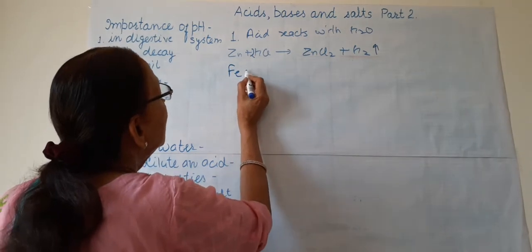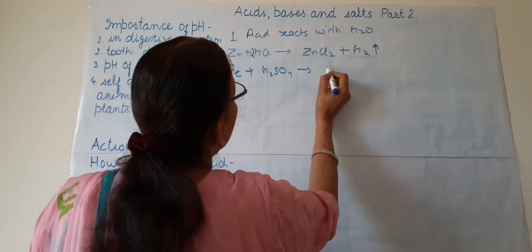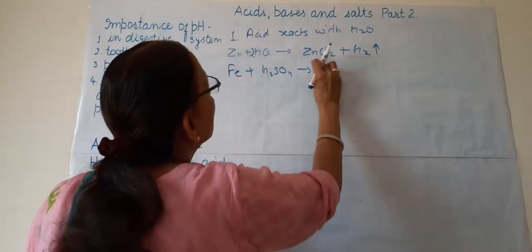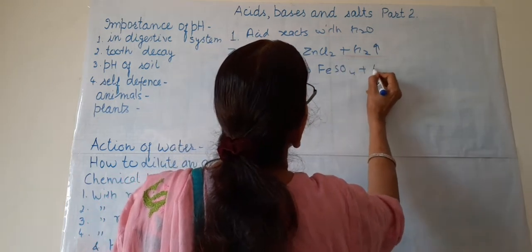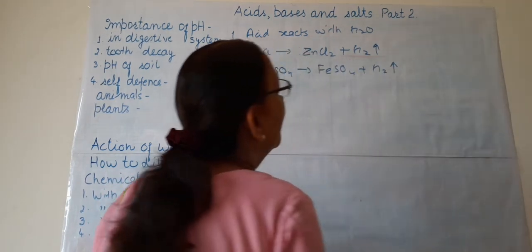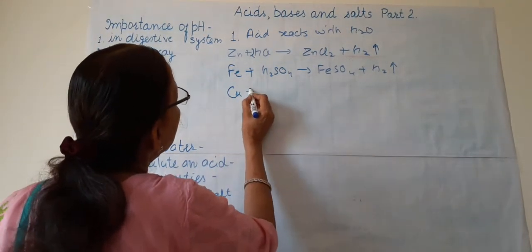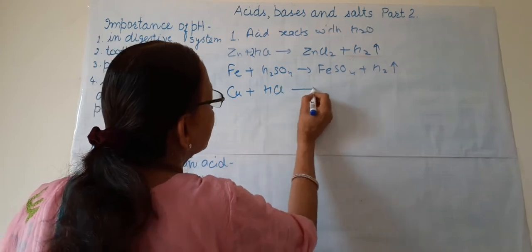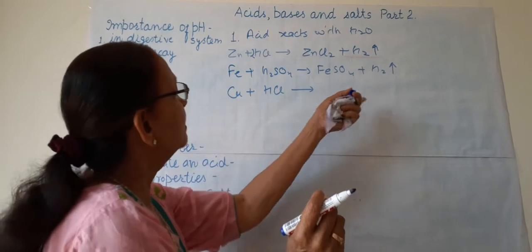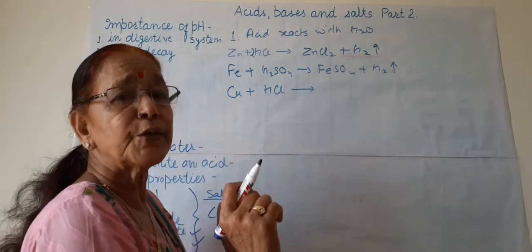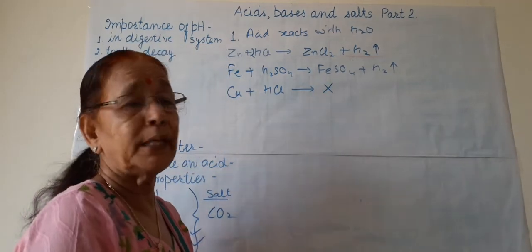Or we can take iron and H2SO4, then we will have FeSO4 plus H2, again hydrogen is released. Suppose we took copper and HCl. Normally you can say CuCl2 is formed and H2 is evolved, but this reaction does not take place.